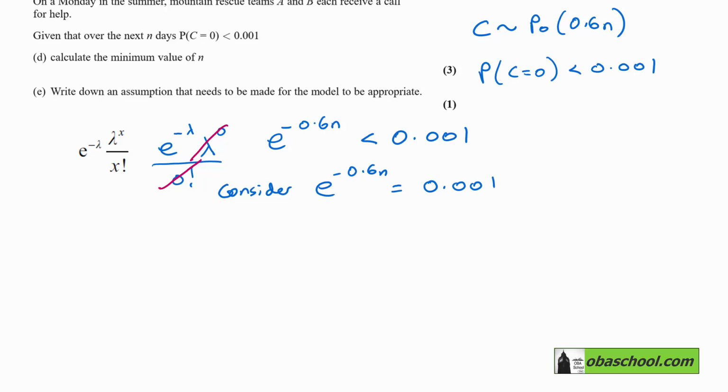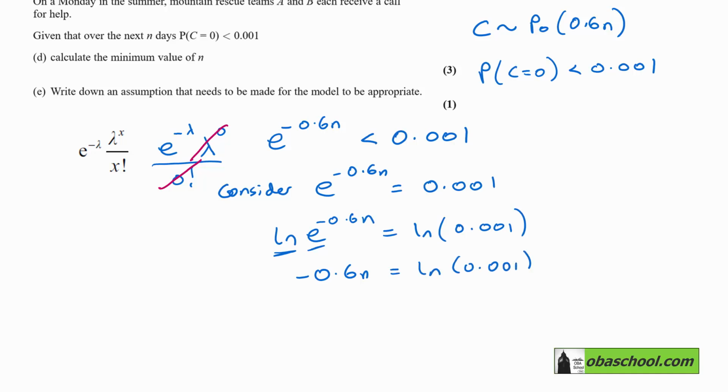And so if we take natural logs of both sides, log of e to the negative 0.6 n is the natural log of 0.001. And of course, the natural log and the exponential are inverse functions. So this becomes negative 0.6 n, and that's going to be log 0.001.